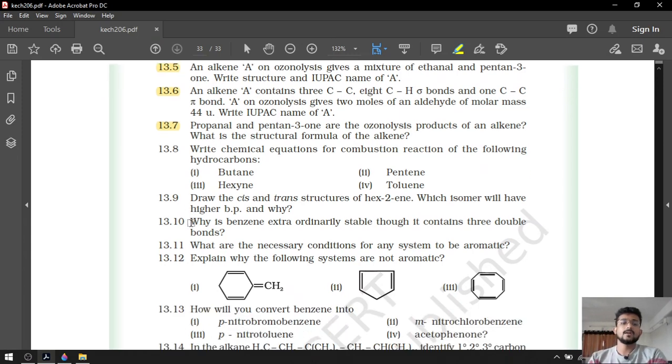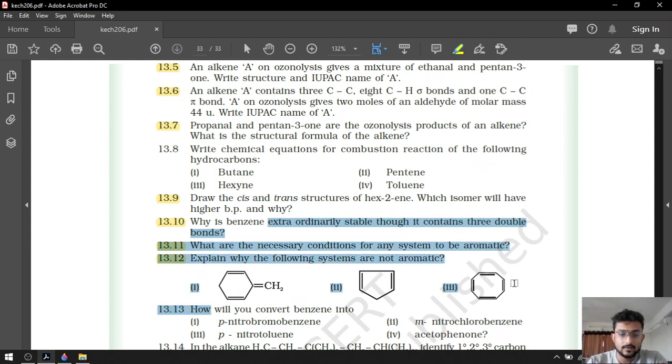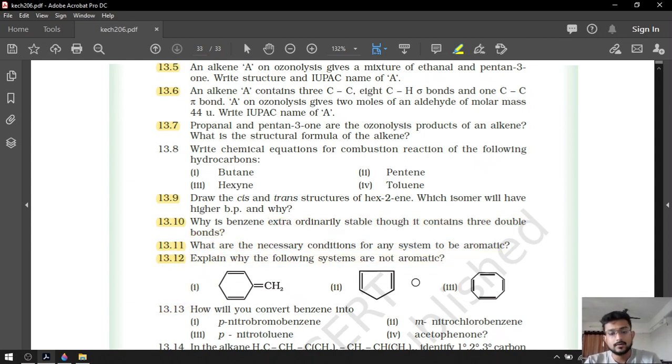After that, question number 13.9: draw the cis and trans structures of hex-2-ene. You have to do 13.9 on your own. After that, questions 13.10, 13.11 and 13.12 are not included in your syllabus, so we are not going to solve them at all.